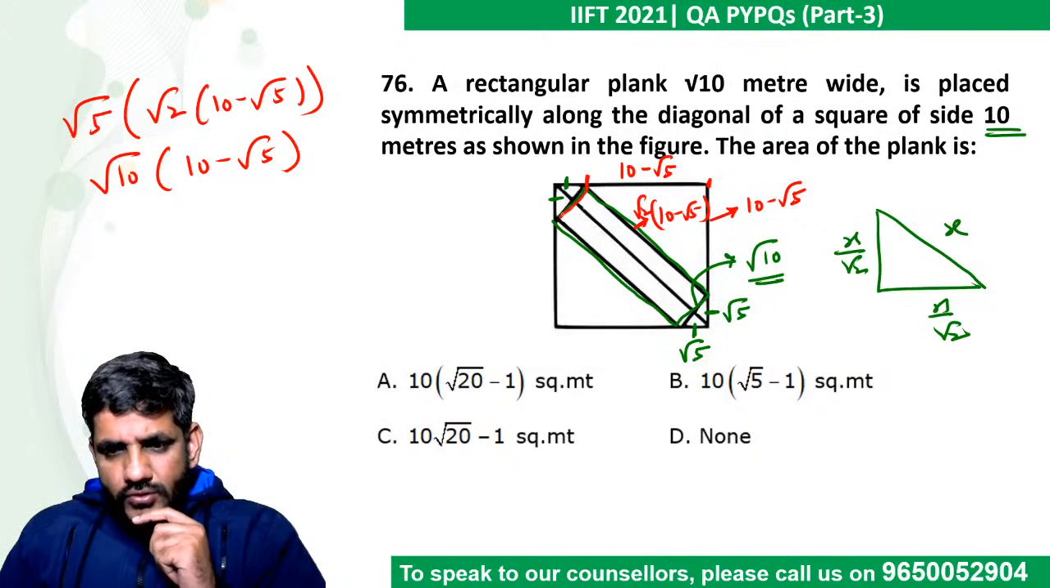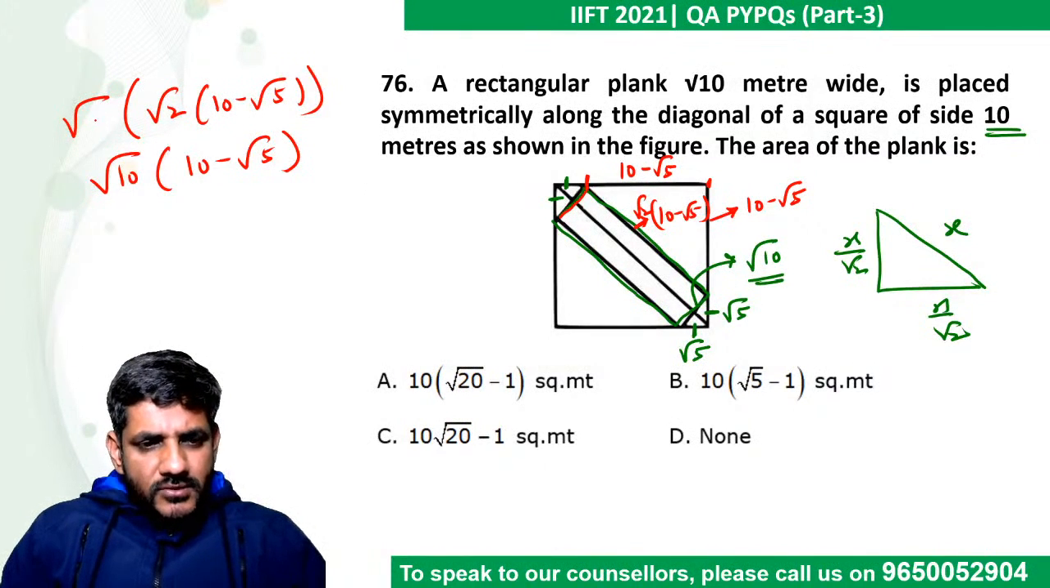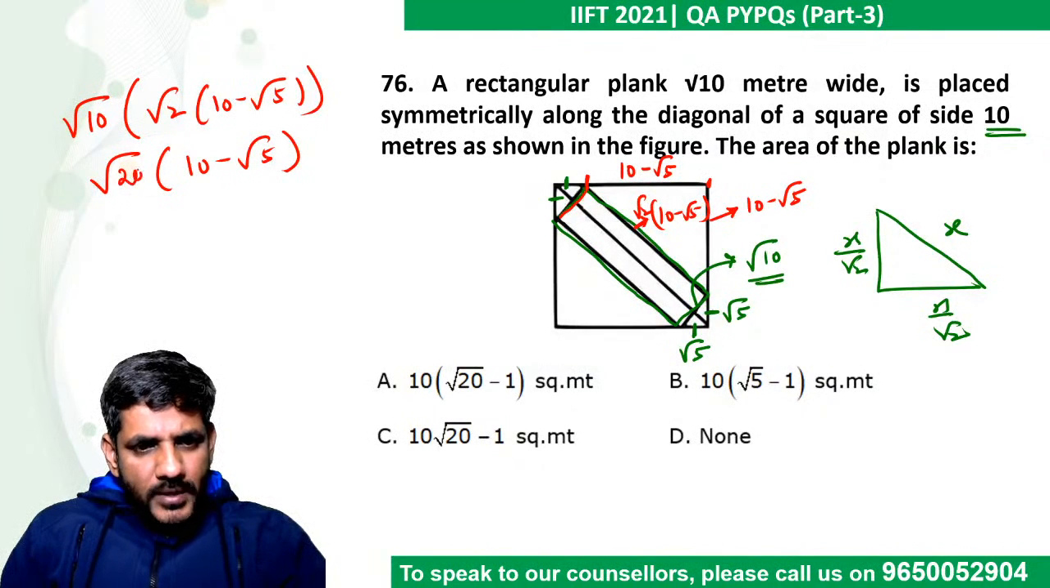This length is, oh sorry, this length was root 10. I'm sorry. This was not root 5. This was root 10. So ultimately this would become root 20. Or rather, let's do one thing. Root 10 into root 20, how much will that become? That is 2 root 5.